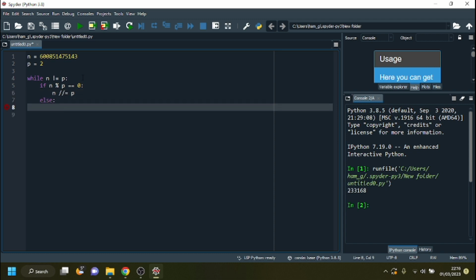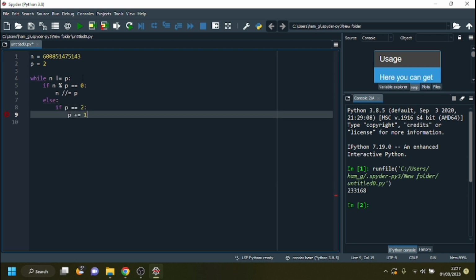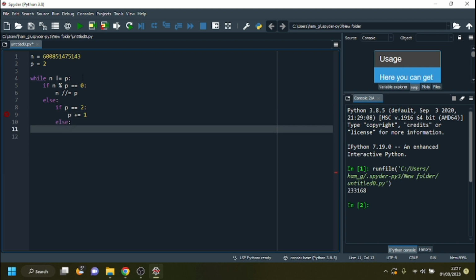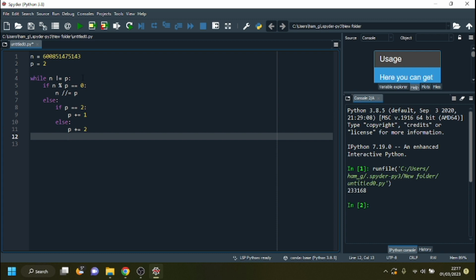Else, now we want to increment P in a very specific way, so we don't want to go through all the even numbers. Once we've divided by 2, n will not divide by any other even number. So what we do is, if P is 2, increment P by 1. In all other cases, increment P by 2. So we go 2, 3, 5, 7, 9, 11. And I think that's all we do.